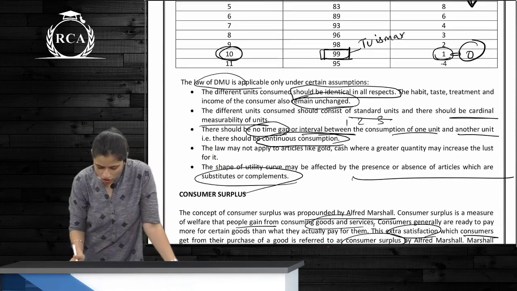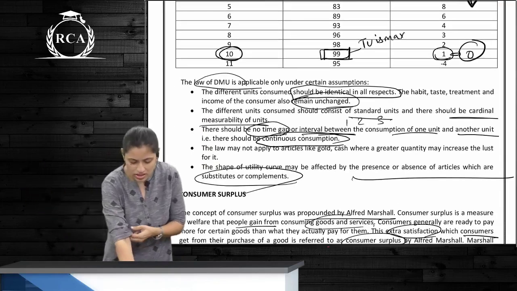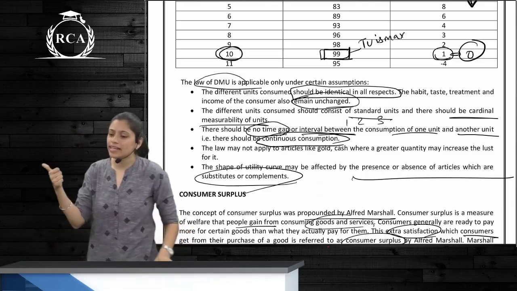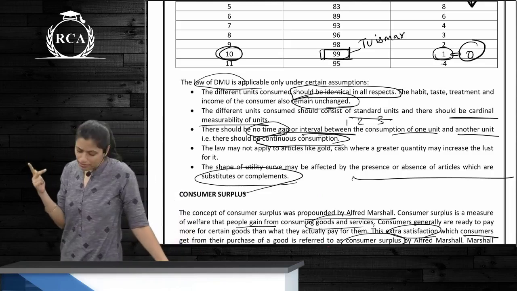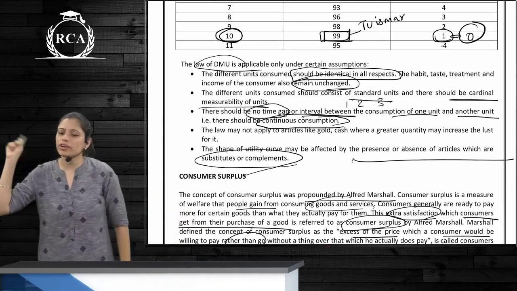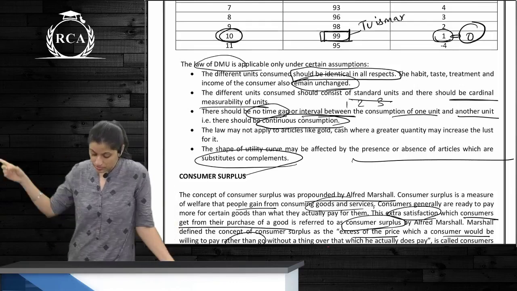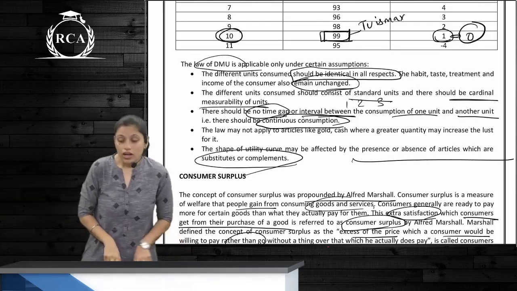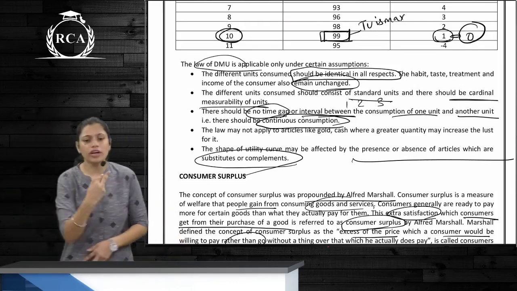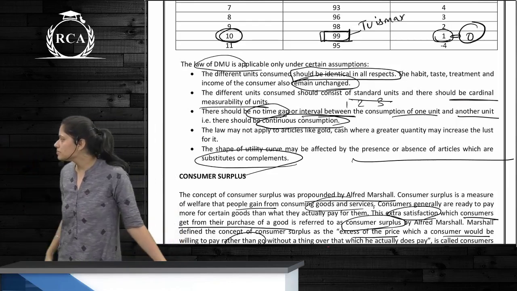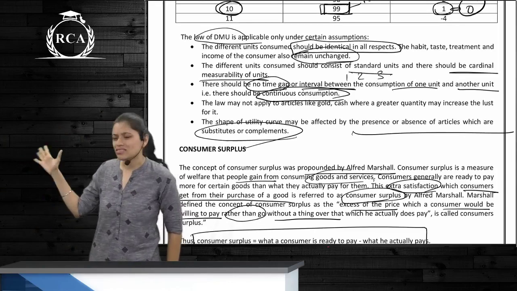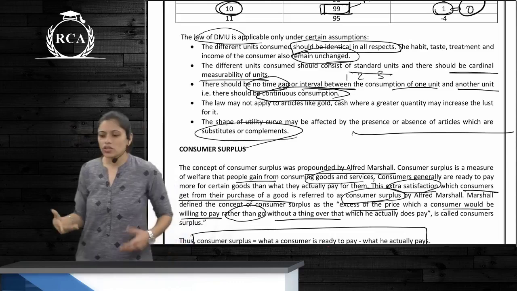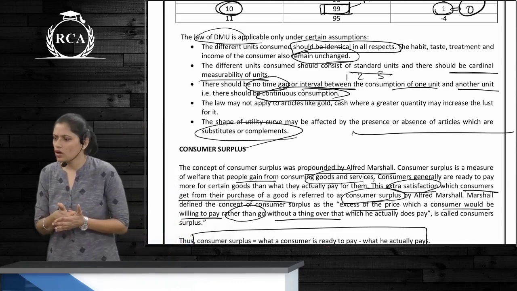Now, the law of DMU is applicable only under certain assumptions. What are the assumptions? The units need to be identical in all respects. Next. What should remain unchanged? The income of the consumer should remain unchanged. Next. They should be standard units. They should be measurable, so you can number them 1, 2, 3. Next. No time gap or time interval between consumption of one unit and consumption of another unit. Next. It may not be applicable to articles like gold, cash, etc., because the more you have, the more you will want to consume. Next. It does not play well with substitutes or complements.